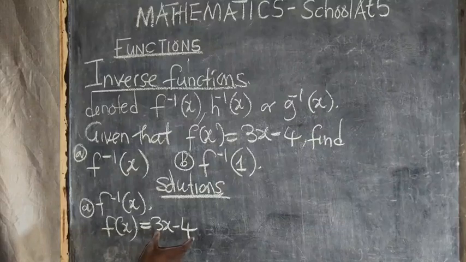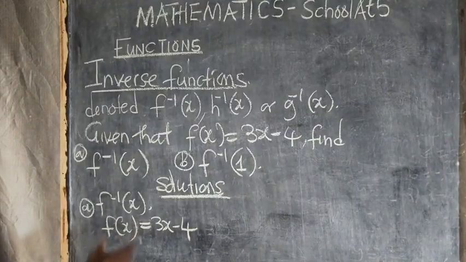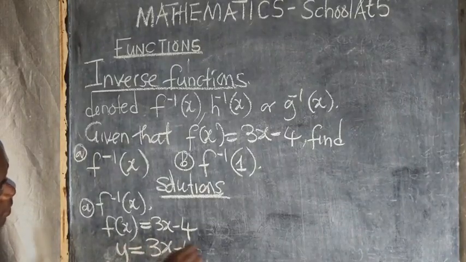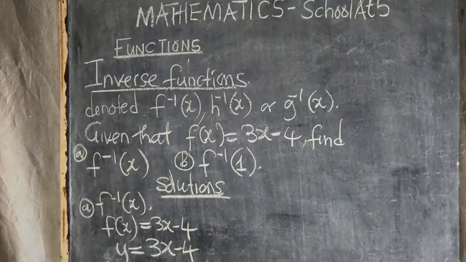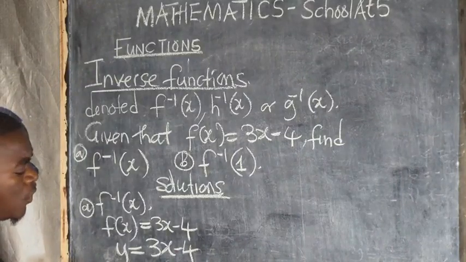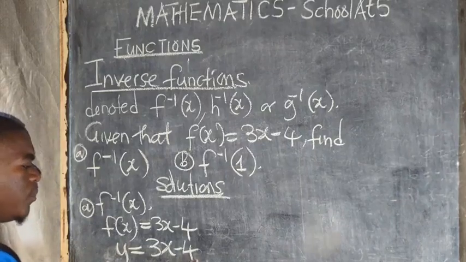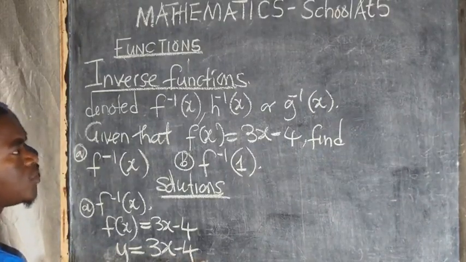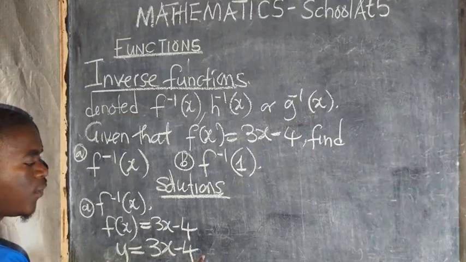When you reach here, we equate. This one automatically becomes y. So this is y is equal to 3x minus 4. This is what you are going to do. It becomes y. So you are going to write that part. After reaching here, you know that from here, you need to make x the subject of the formula.